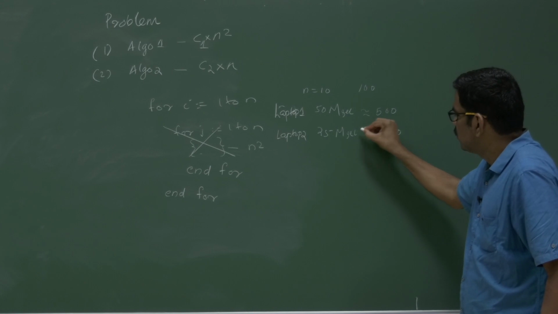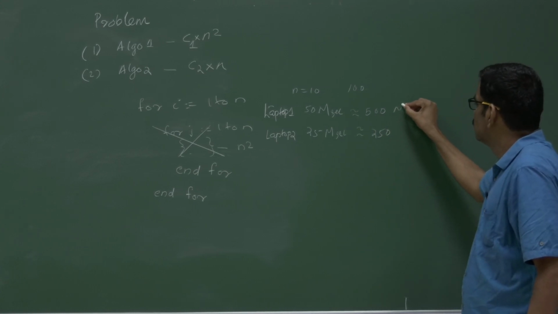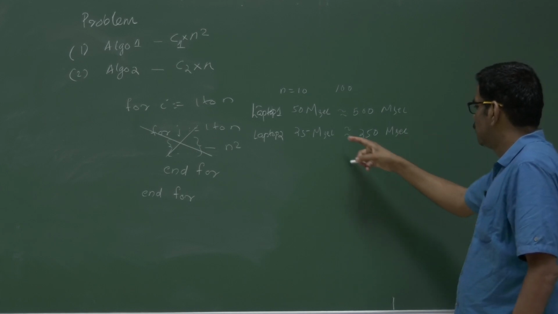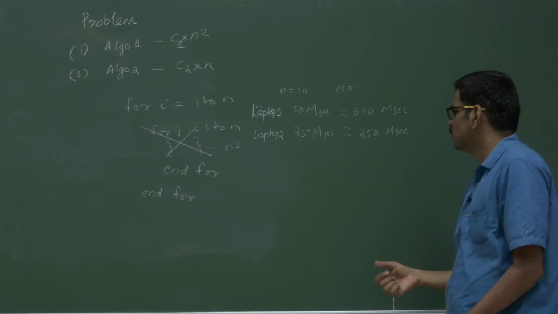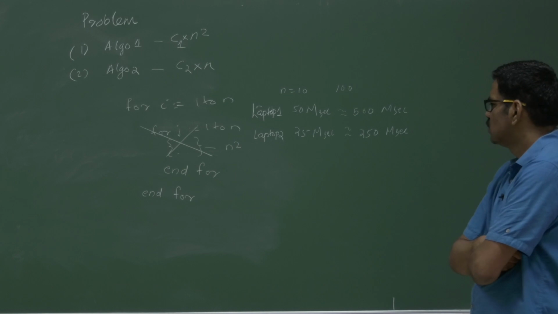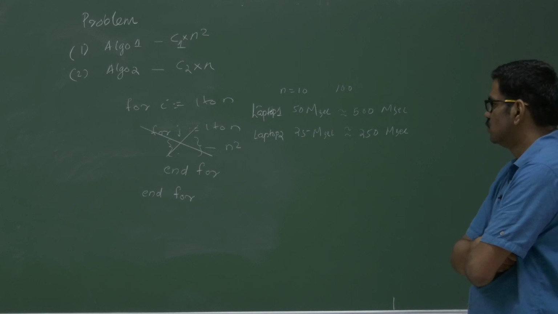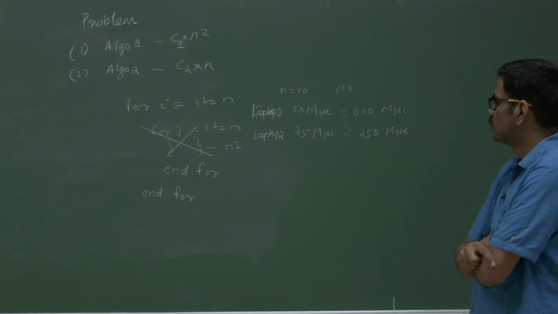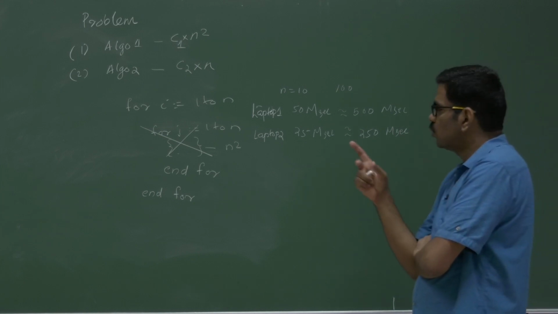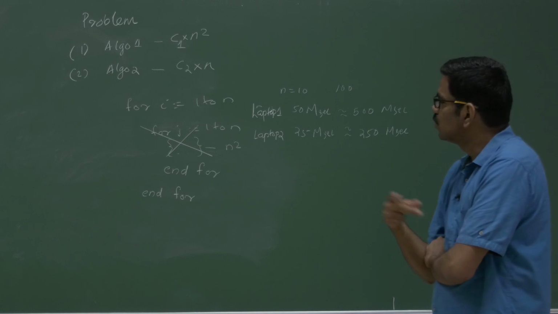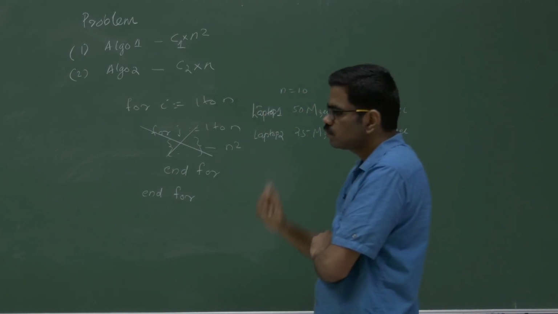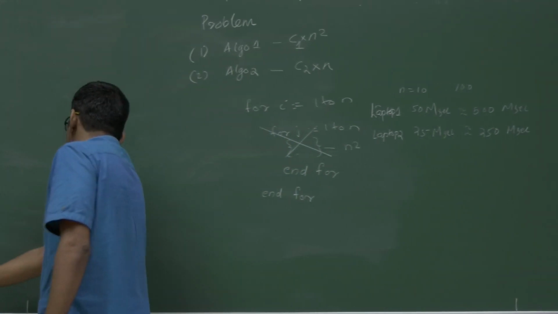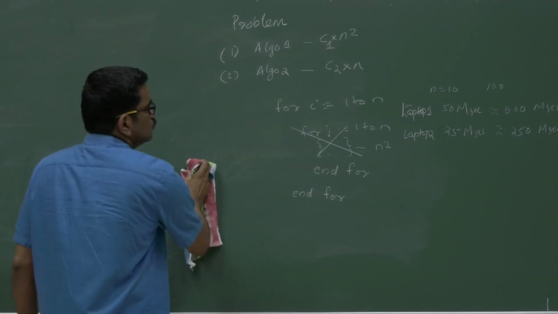There should be a unit for every value I am specifying. This will be millisecond. This may not be exactly like, so somewhere around 250 millisecond. The linear progress will be there. But if you take algorithm 1, you can find a quadratic progress. So you don't have to worry about laptop 1, laptop 2, laptop 3, but you have to just worry on this value. For that, we should have an intuition about what a computer is about.